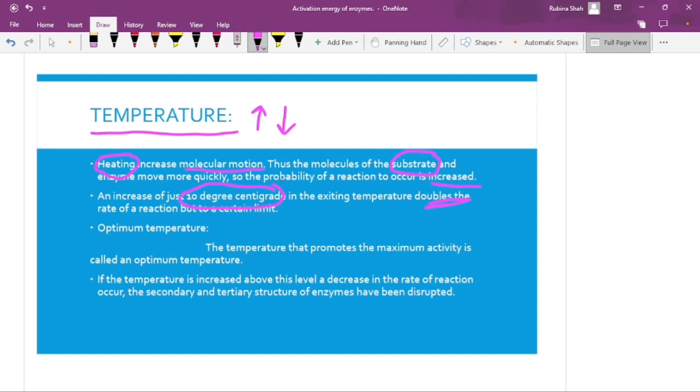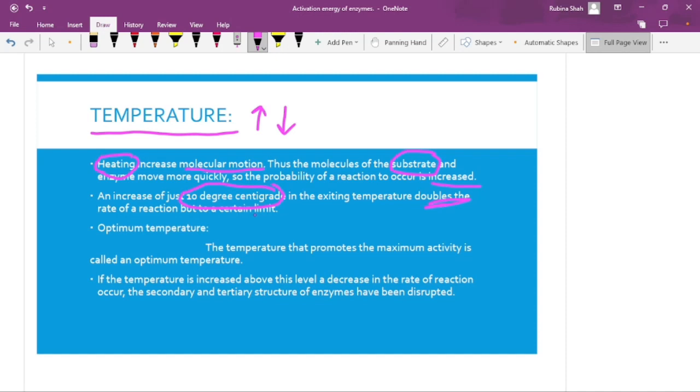It means we are not just increasing the temperature and increasing the temperature and saying the rate of reaction will increase. No, it does not happen in this way. We have to give the temperature but in a limited way. That is the reason this line says but to a certain limit. We will discuss further why we are saying certain limit.